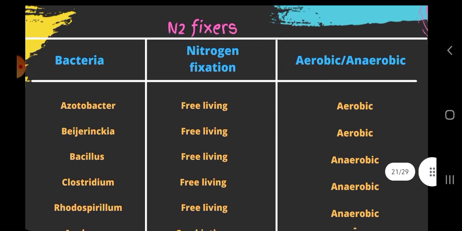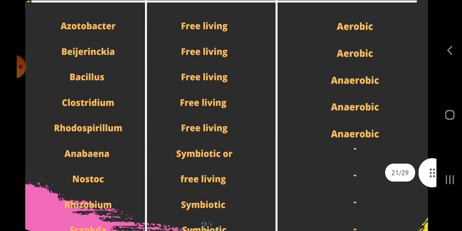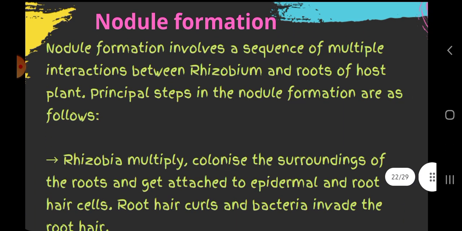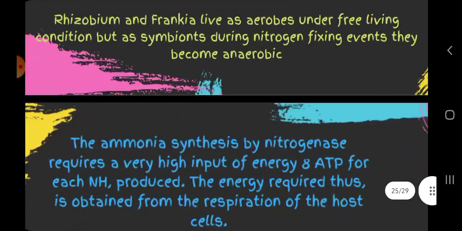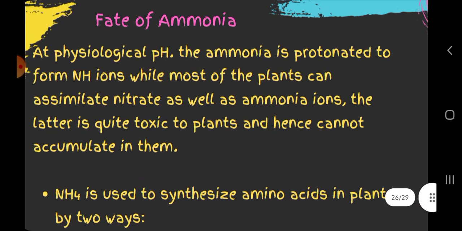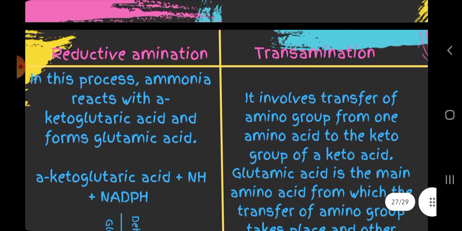N2 fixers are Azotobacter, Bacillus and so on. Then nodule formation. Nodule formation involves a sequence of multiple interactions between rhizobium and roots of host plants. Then we have fate of ammonia. At physiological pH, the ammonia is protonated to form NH4+ ions, while most of the plants can assimilate nitrate as well as ammonium ions, and the latter is quite toxic to plants and hence cannot be accumulated.